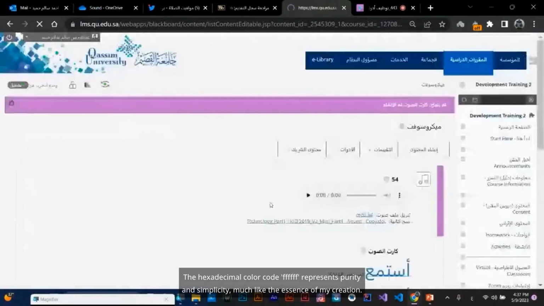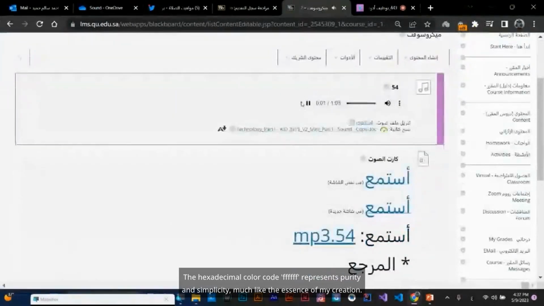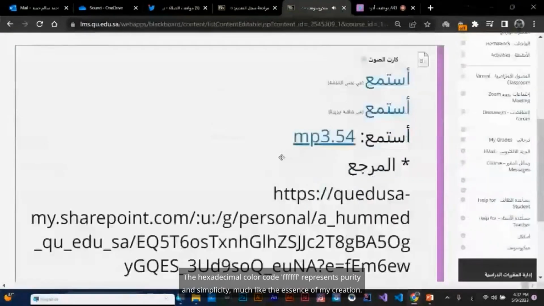The hexadecimal color code FUF represents purity and simplicity, much like the essence of my creation.